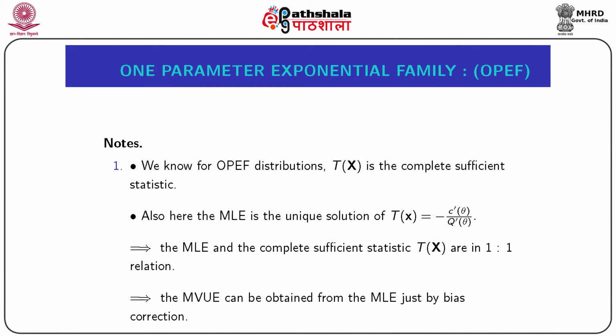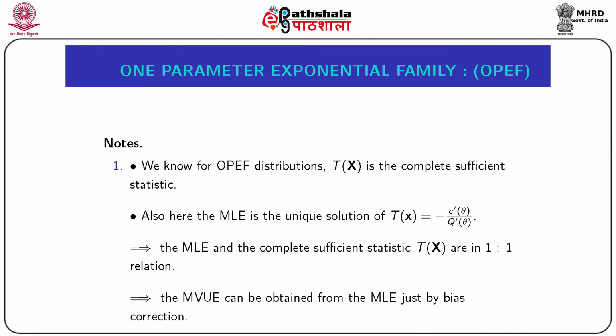Now consider the following notes. Number 1. We know for one parameter exponential family distributions, T(x) is the complete sufficient statistic. Also here, the MLE is the unique solution of T(x) curl equal to minus c'(θ) by q'(θ). These two points imply the MLE and the complete sufficient statistic T(x) curl are in one-to-one relation.